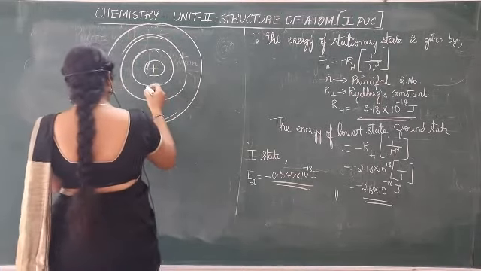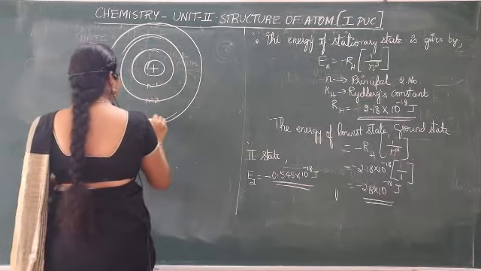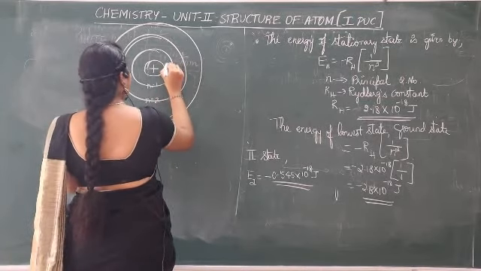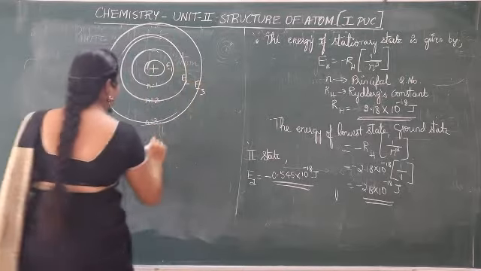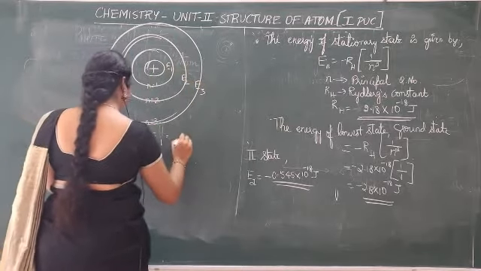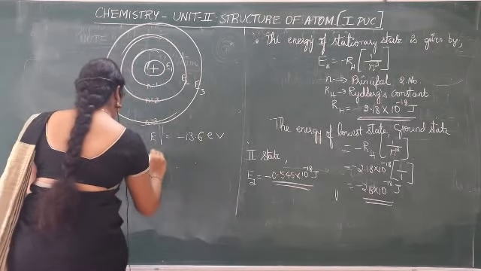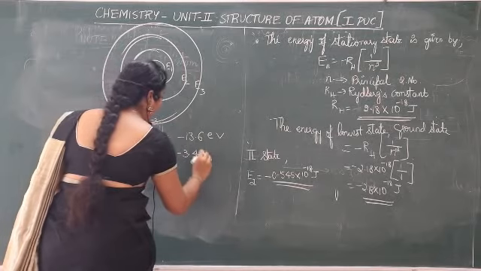So say if this is n is equal to 1, n is equal to 2, n is equal to 3, then the energies are given as here E1 value, E2 value, E3 value. I'll write here, okay? E1 value will be minus 13.6 electron volt. E2 value will be minus 3.4 electron volt.